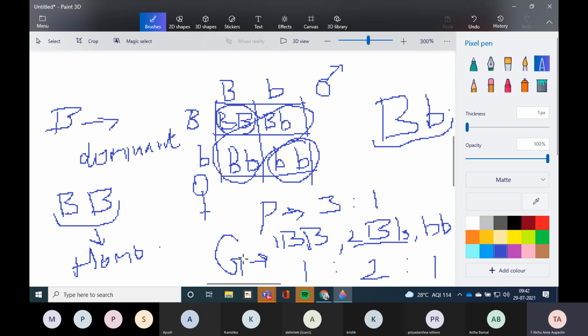So how can we get the genotypic ratio? We have to just consider them. We have one pair of both capital B, one of both small b, and two pairs of one capital B and one small b. So we can write this ratio 1:2:1. Clear? If you have any doubt, you can ask me. I will repeat it again. Any doubts? No, ma'am. Okay, just write it down.